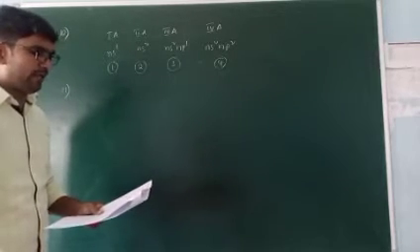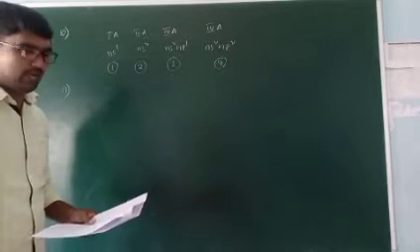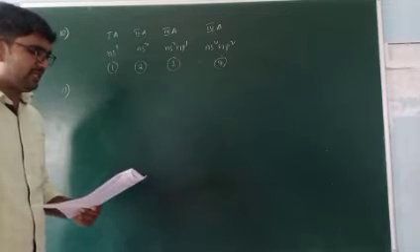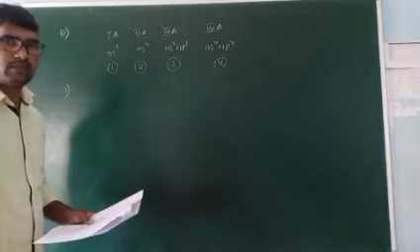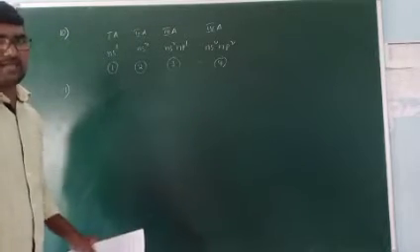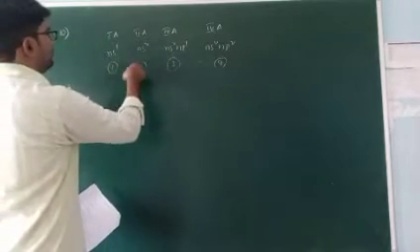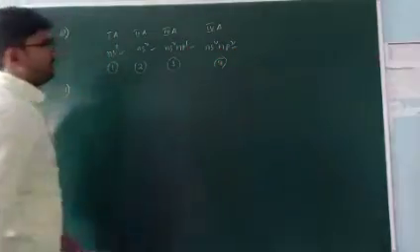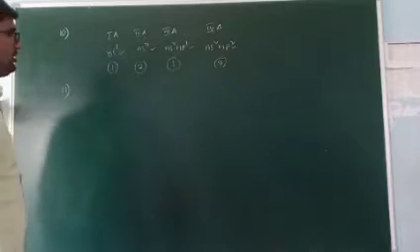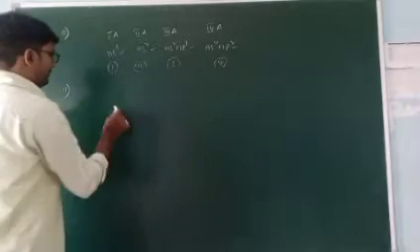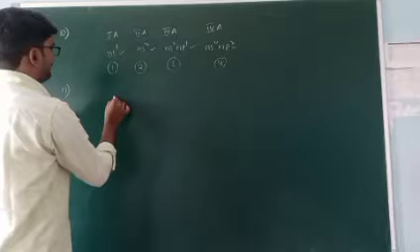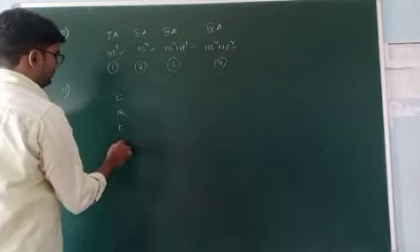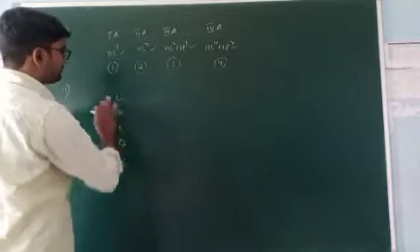According to the modern periodic law, variation in properties of elements is related to the variation in... Actually, in the periodic table 1A, 2A, 3A, 4A, the electronic configuration has changed. For example, first I will take 1A: lithium, sodium, potassium, rubidium, cesium.